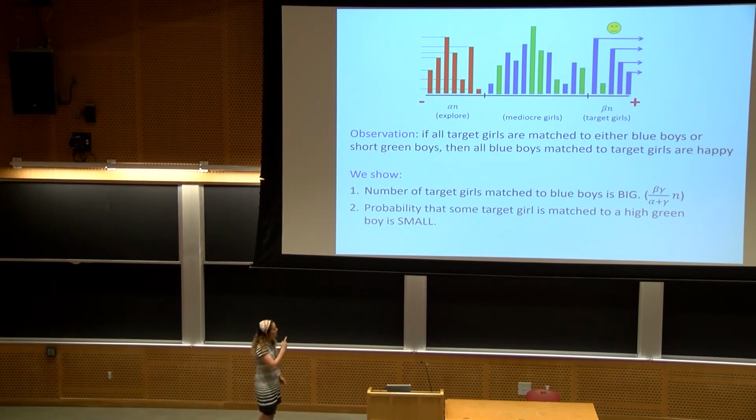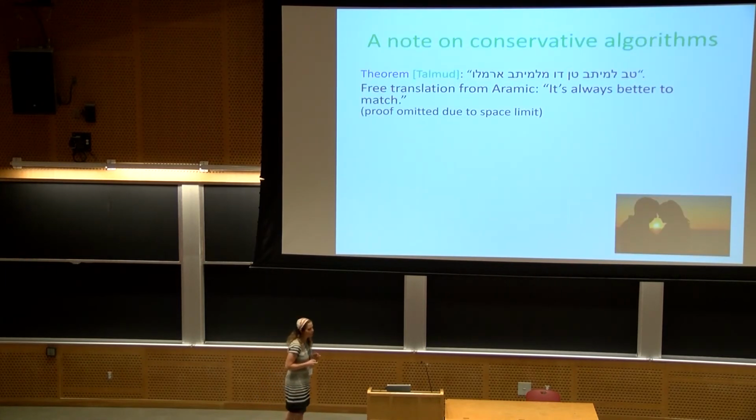So it remains to show, and this is what we show in the paper through some calculations, that the number of target girls matched to blue boys is big, and that only with very small probability some target girl will be matched to a high green boy. Okay, so this is just a probabilistic calculation of this algorithm, and this is what we show. So this actually completes the proof.